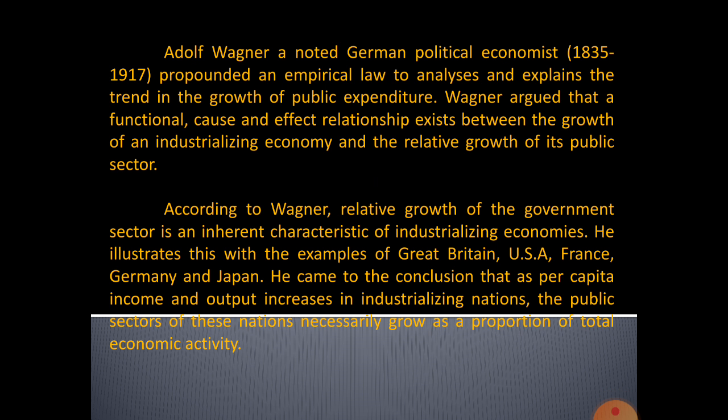Industrializing economies like Great Britain, USA, France, Germany, Japan: how they spend their income and how they get their per capita income and output. If the per capita income and output increase in the industrialized nation, the government necessarily spends more money.